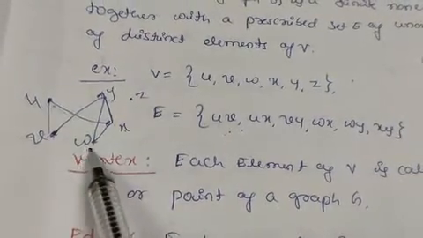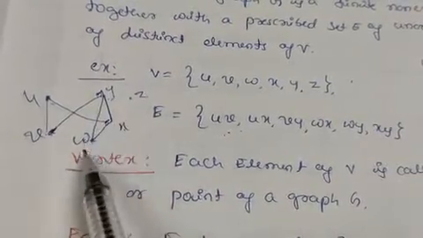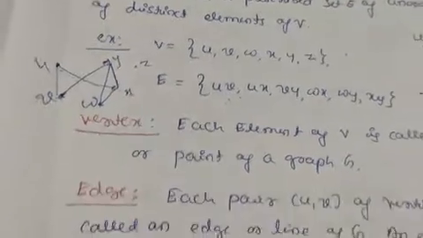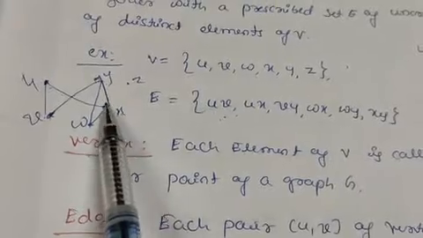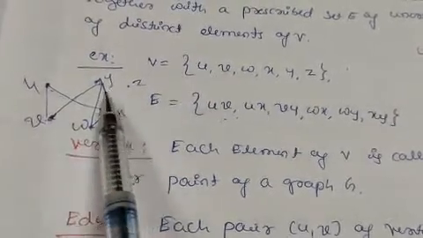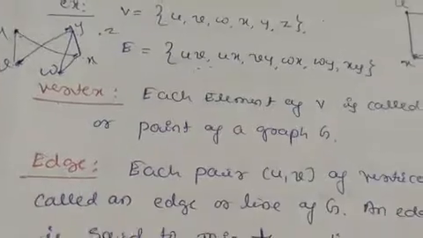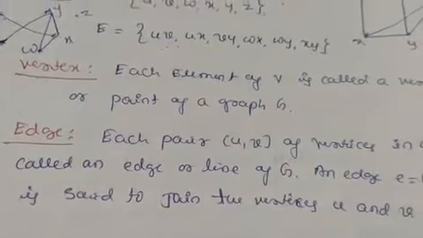ux is one edge, wx is also an edge, wy is also an edge, and xy is also an edge. Sorry, these are not vertices, these are all the edges. Only these points are the vertices, and the line which joins the vertices is known as the edge.